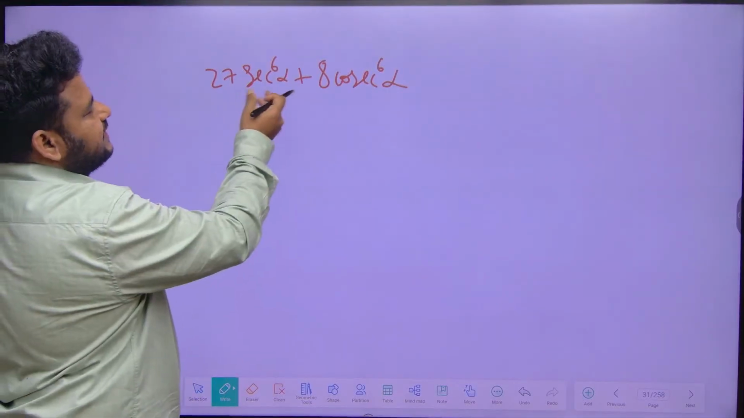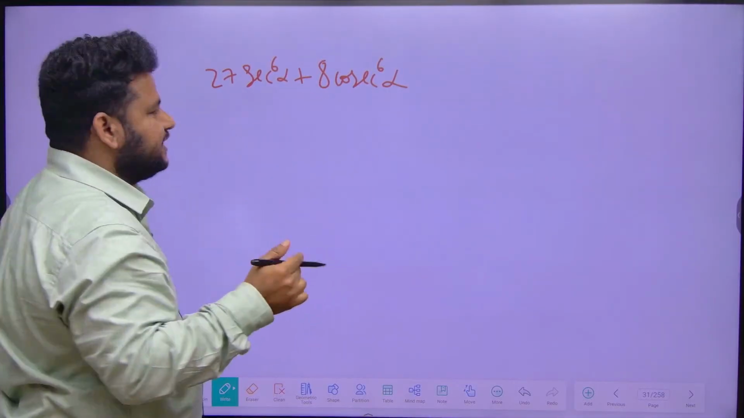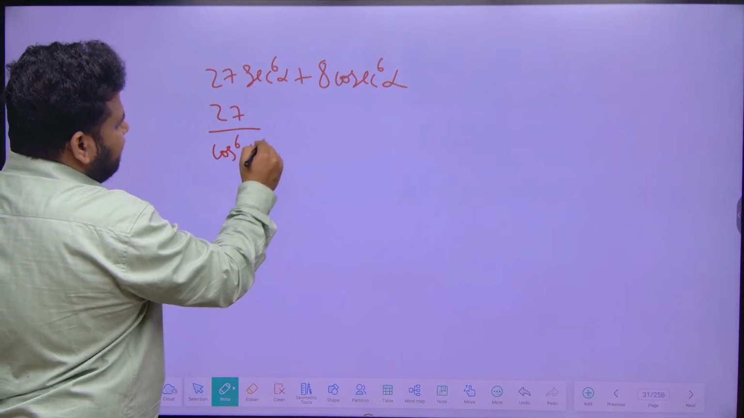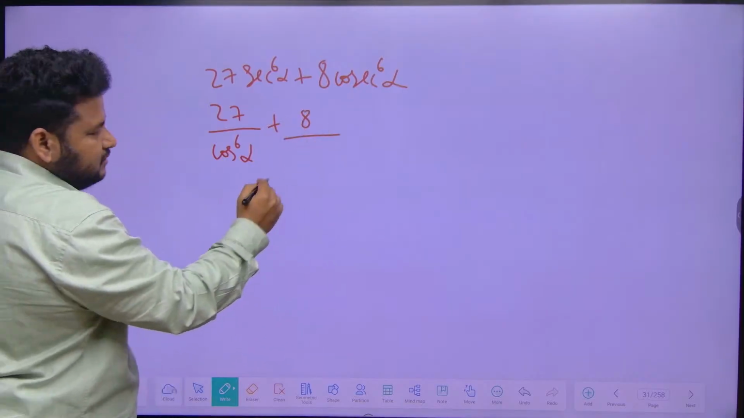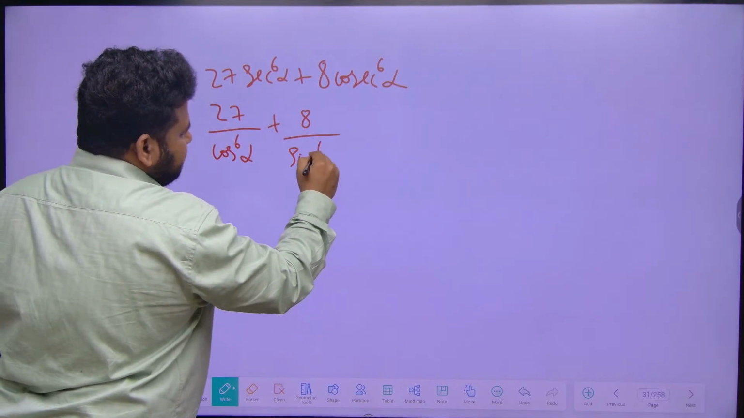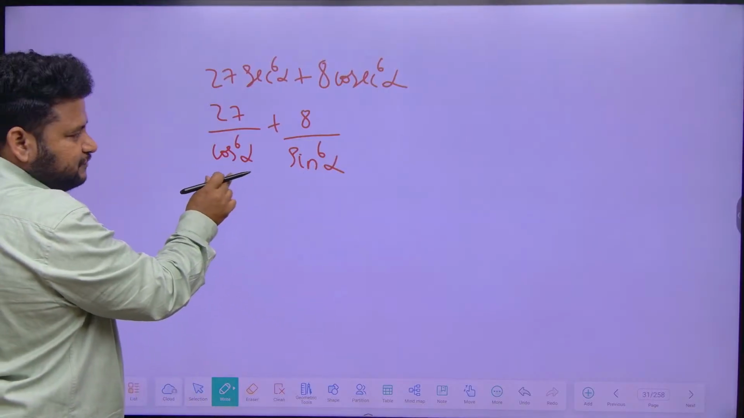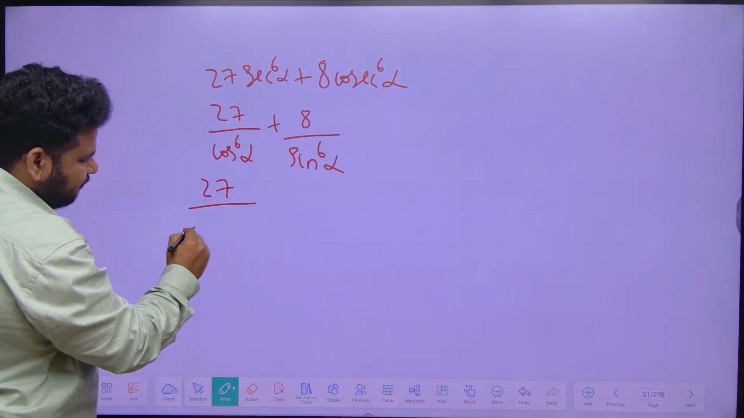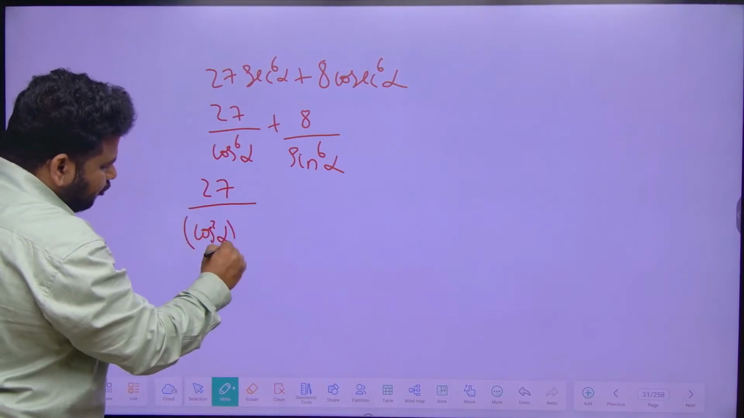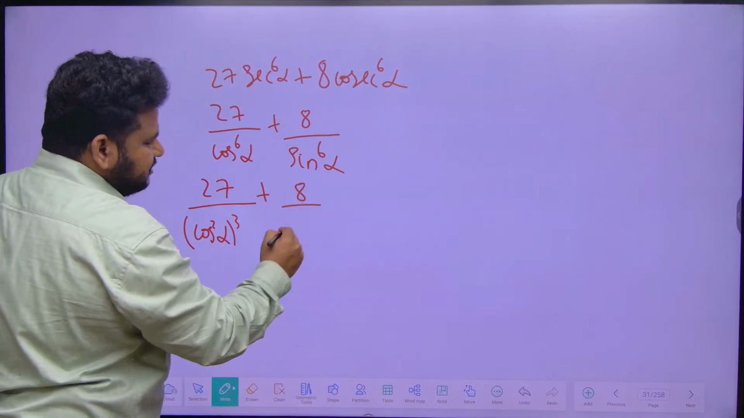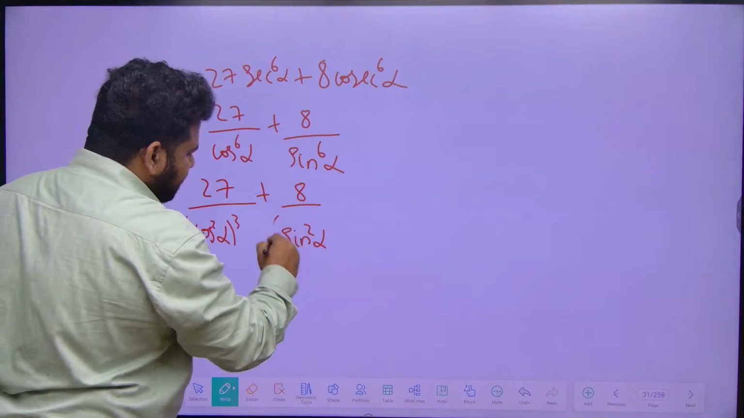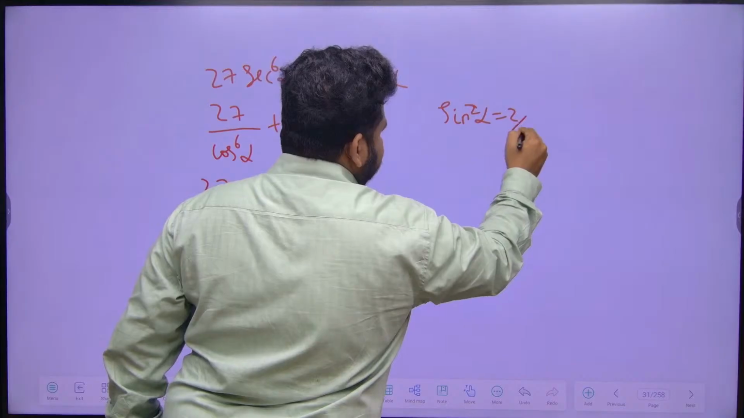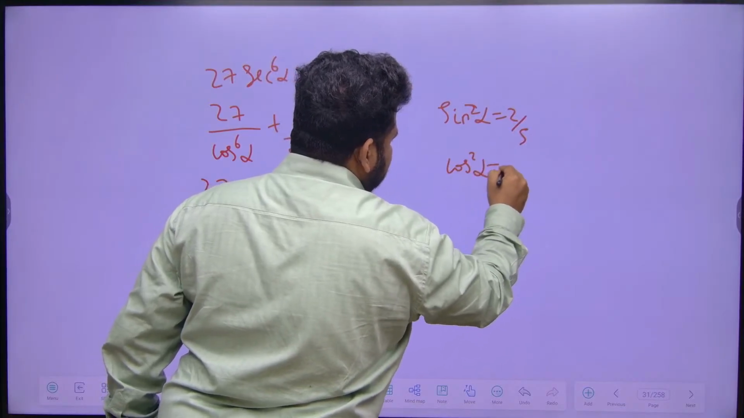Now let us convert this secant and cosecant in terms of sin and cos. This I can write as 27 by cos power 6 alpha plus 8 by sin power 6 alpha. But we know the value of cos square and also sin square. So let me write it in terms of sin square and cos square: 27 by cos square alpha whole cube plus 8 by sin square alpha whole cube. Sin square alpha we got as 2 by 5, and cos square alpha we got as 3 by 5.